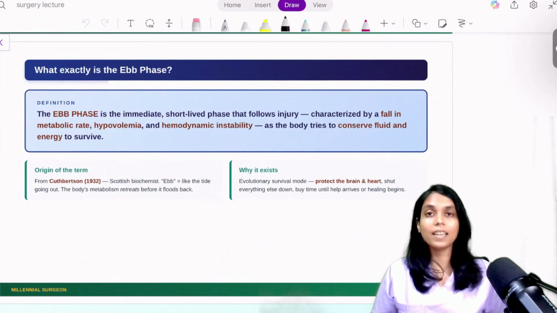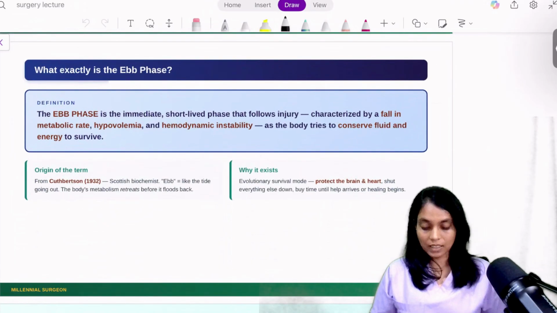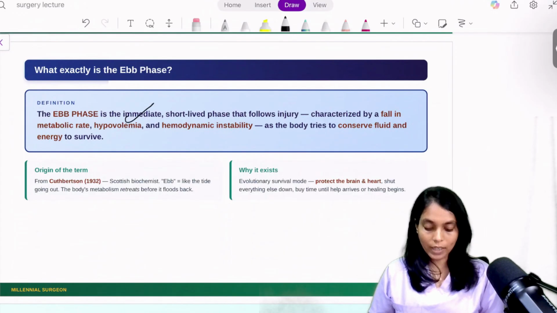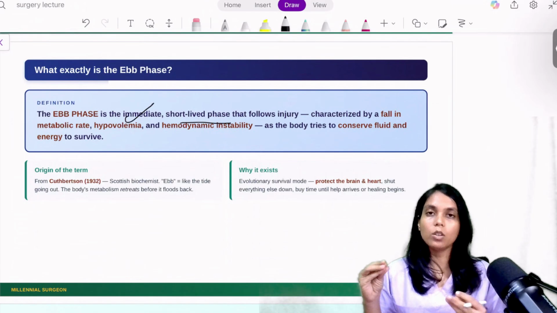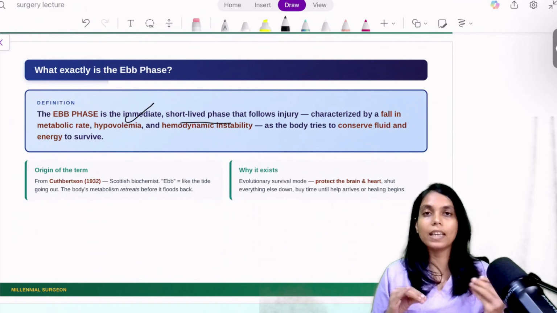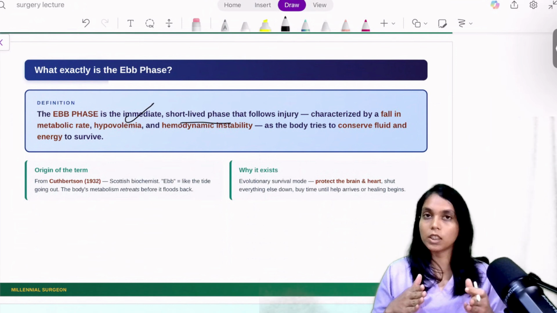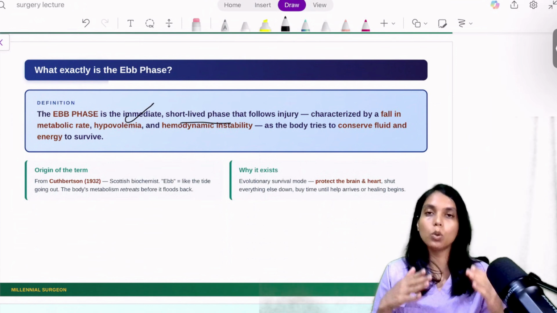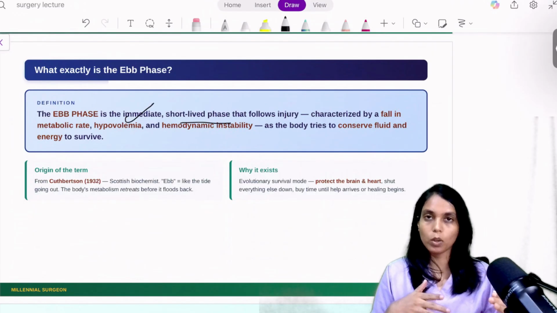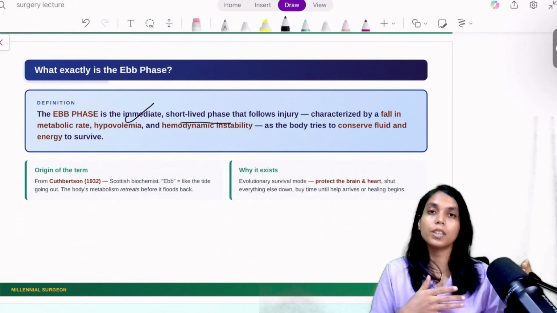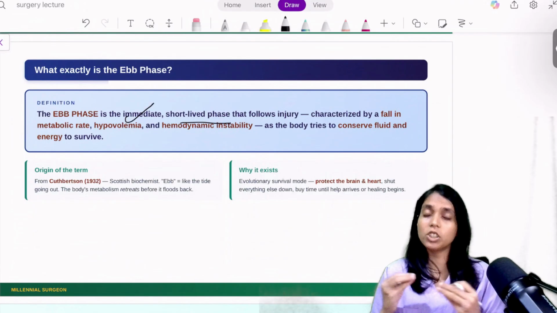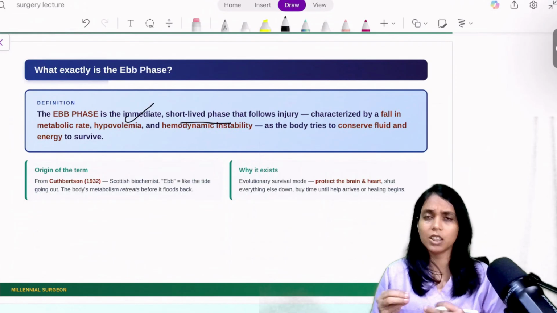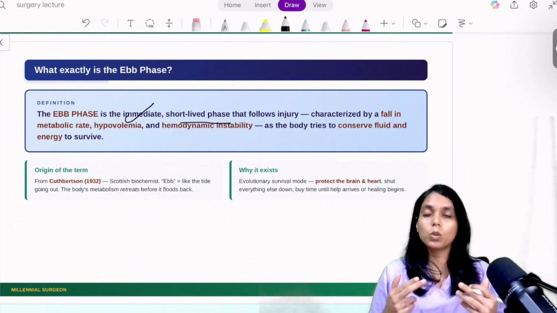Now, what exactly is the ebb phase? Ebb phase is an immediate, short-lived phase that follows the injury. After injury, your body flows through certain phases, and these phases are divided into three. First is the ebb phase, second is the flow phase. Again, we divide the flow phase into two phases: catabolic phase and anabolic phase. And after that actual recovery starts. So the ebb phase is the phase immediately after injury, after trauma, after surgery, after sepsis. Your body goes into the ebb phase.